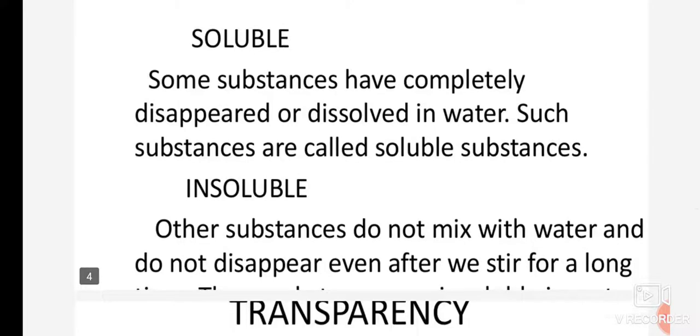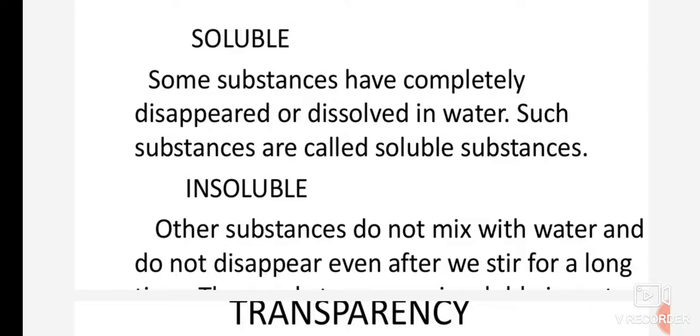Likewise, we can divide the materials into different categories on the basis of their solubility in water or in any other liquid. You know very well children, you have done some experiments also, like some substances are completely dissolved in water, like you can dissolve sugar and salt.